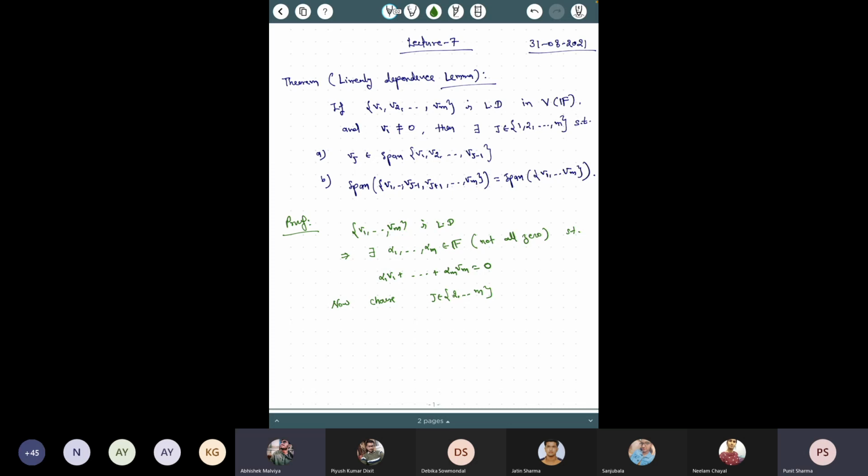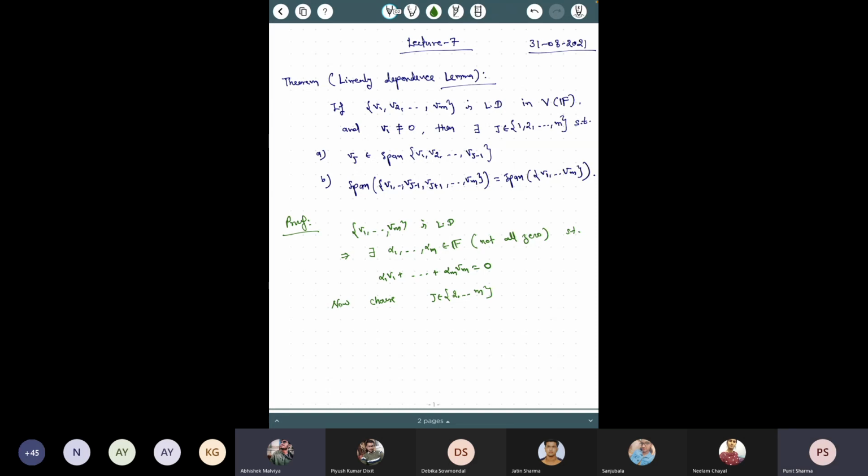Okay, because v1 is not equal to zero. So in case all the scalars are zero, if, say, we only have two vectors left, alpha 1 v1 and alpha j vj. Okay. But what is that j?